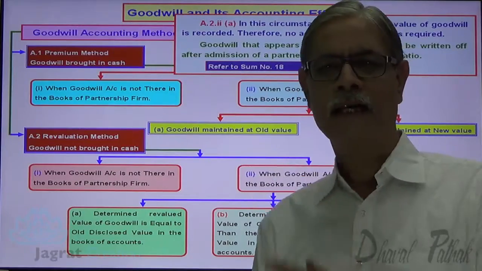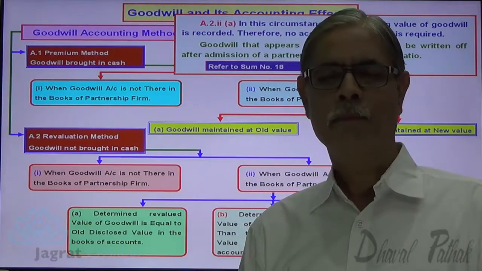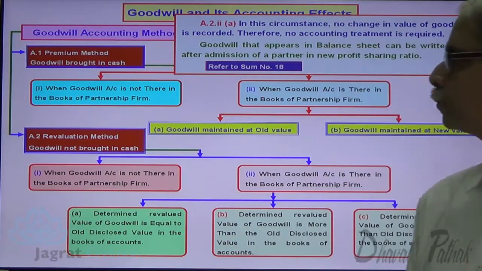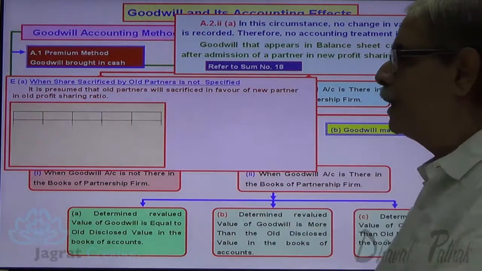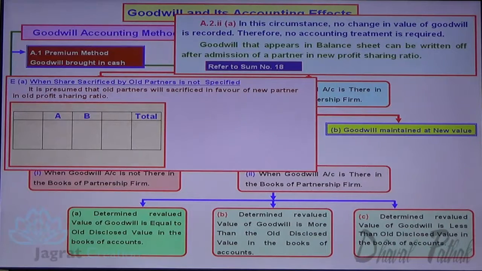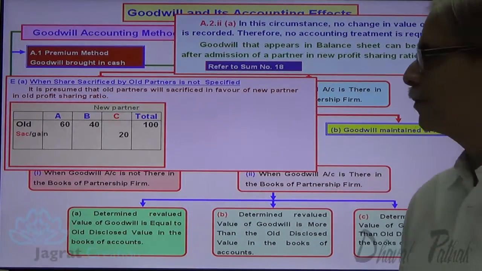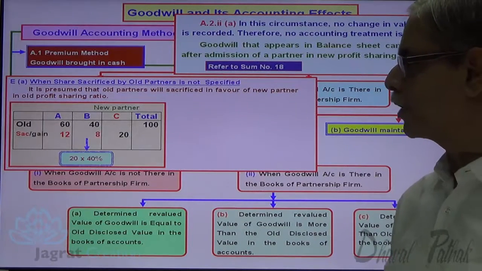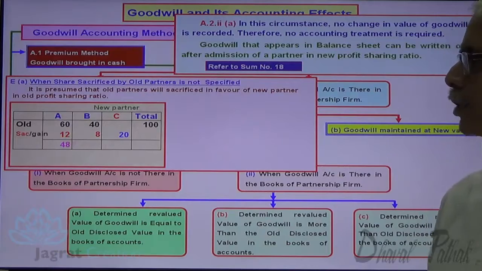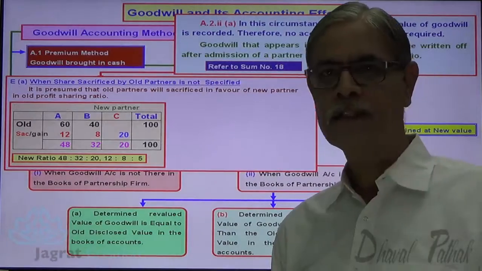Now, that is already there in DVD. In spite of that, let me explain this concept by taking one small illustration. A and B are the partners, sharing profits and losses 60%, 40%, 100%. New partner C is admitted. He is getting 20% share in profit, 12% from A and 8% from B. This is the new profit sharing ratio that I have worked out for you in so many explanations.